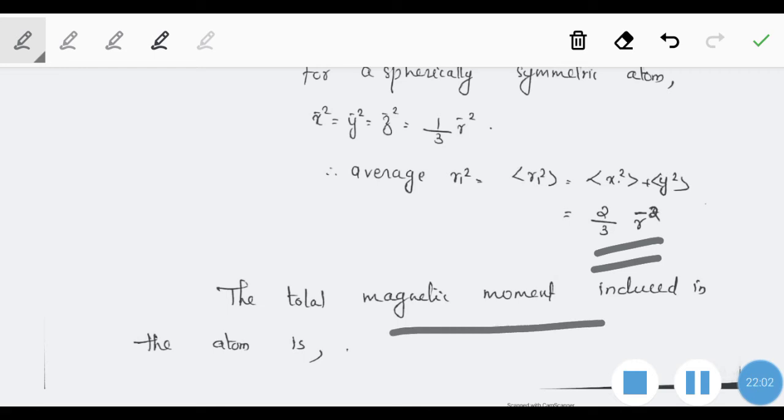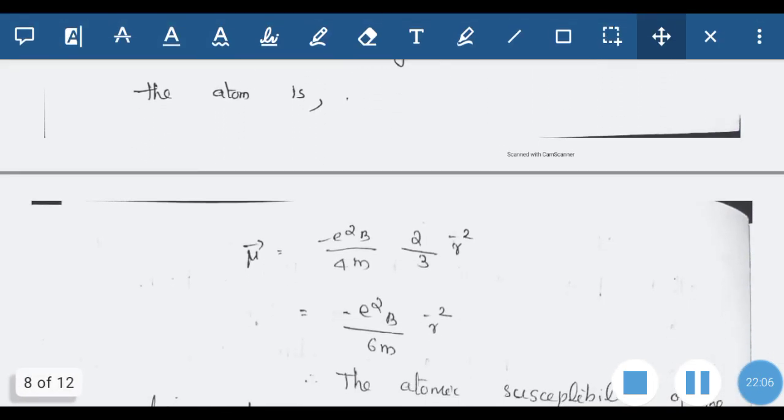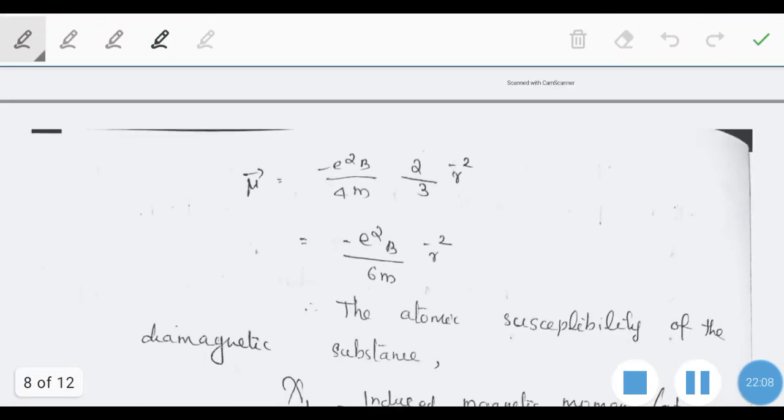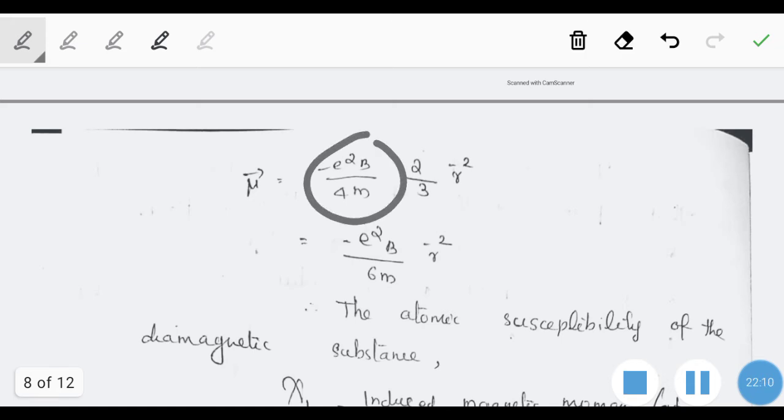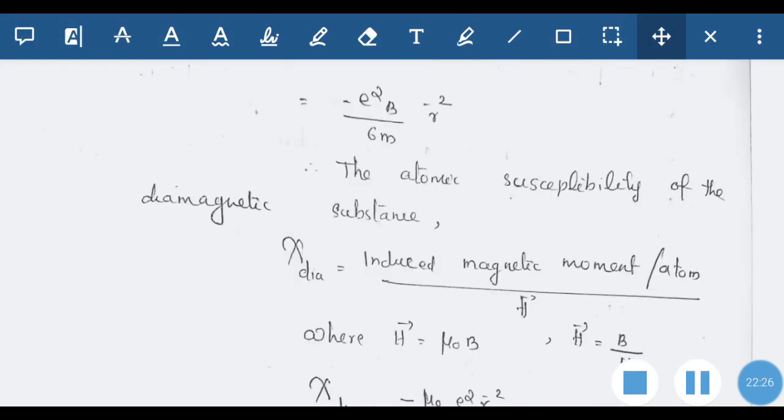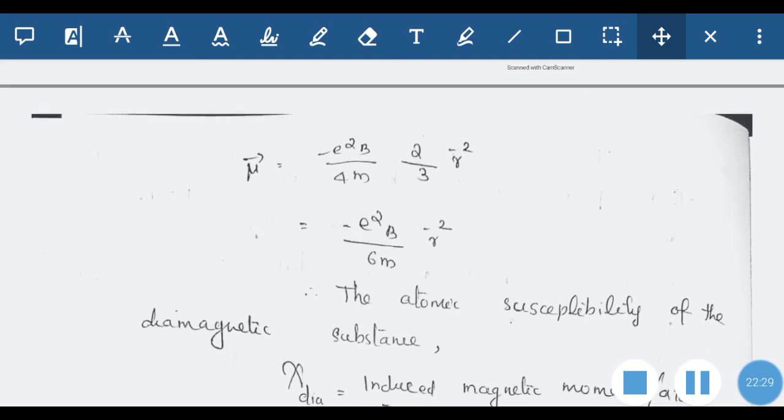So therefore the total magnetic dipole moment induced in an atom will be mu is equal to minus e square B divided by 4m into 2 by 3 R square, that is the average value of R. So that is equal to minus e square B divided by 4m into 2 by 3, the 2 and 4 we can cancel, so it is 2 into 3, that is 6m, into R square. So that is the expression for mu.